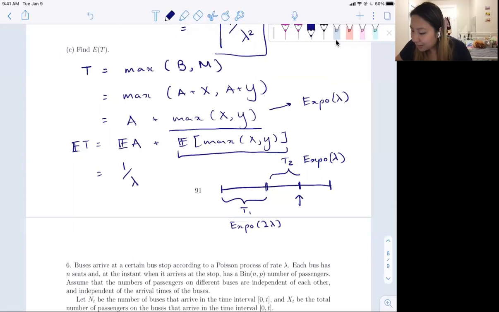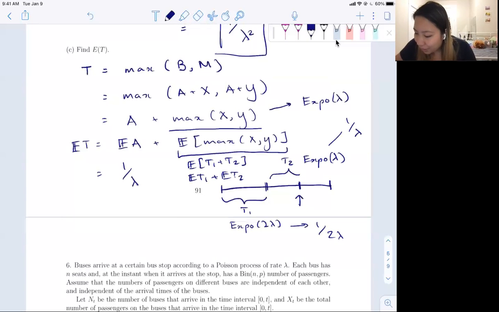So what we have here is the expectation of T1 plus T2, and then we can use linearity to split this up: expectation of T1 plus expectation of T2. Expectation of T1 is going to be 1 over 2 lambda. Expectation of T2 is going to be 1 over lambda.